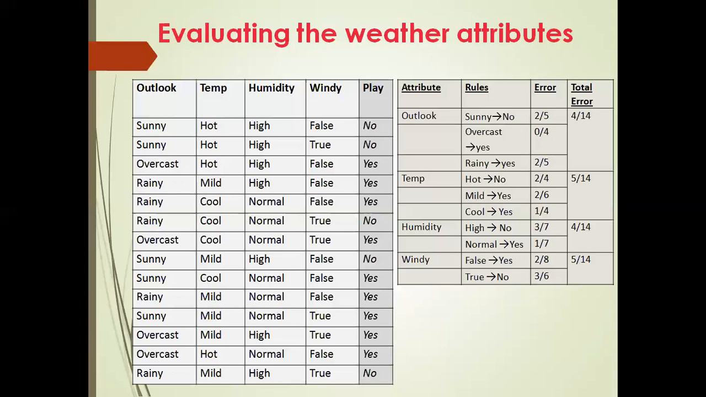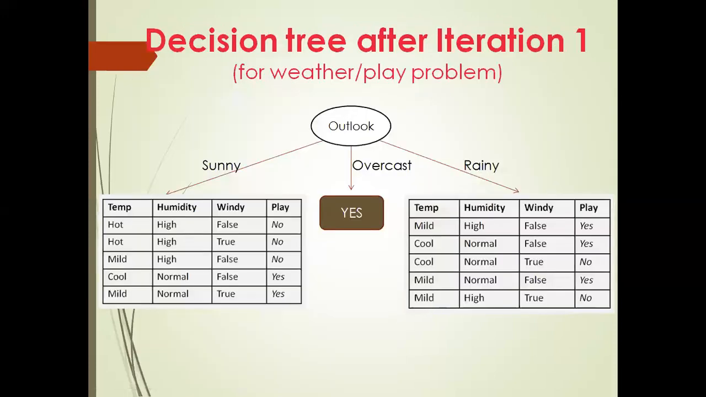The decision tree will use Outlook as the first node, or the first splitting variable. Understood this? So what is the first splitting variable? That is Outlook. So in the decision tree after iteration 1, we have got Outlook as the root node. Just remember the steps in the algorithm. Outlook is the root node. Then after that, we have sunny and rainy. Next we need to split the tree.